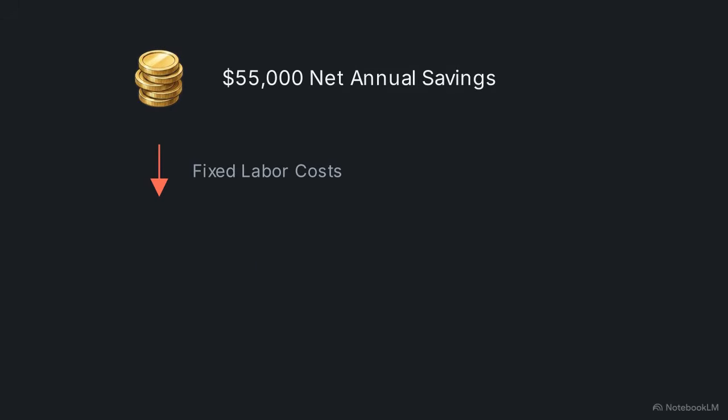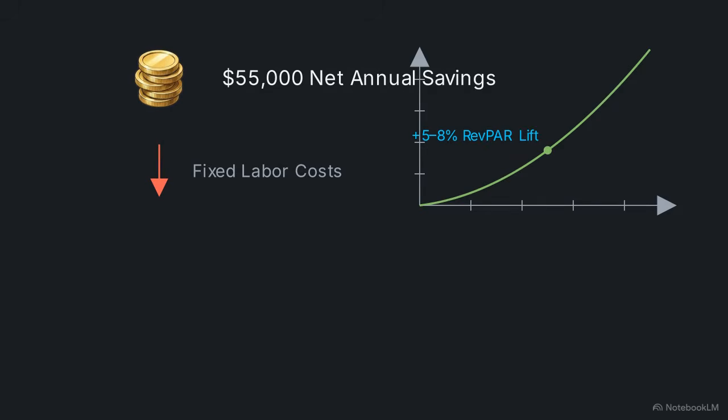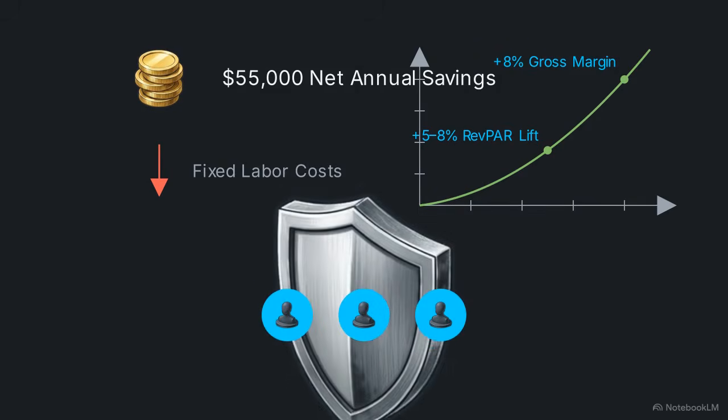Avoiding a new hire creates a $55,000 net annual savings for the portfolio, accounting for technology costs. It also projects a 5 to 8% lift in RevPAR. The autonomous system reduces operating costs, increases gross margins by 8%, and shields staff from administrative burnout.